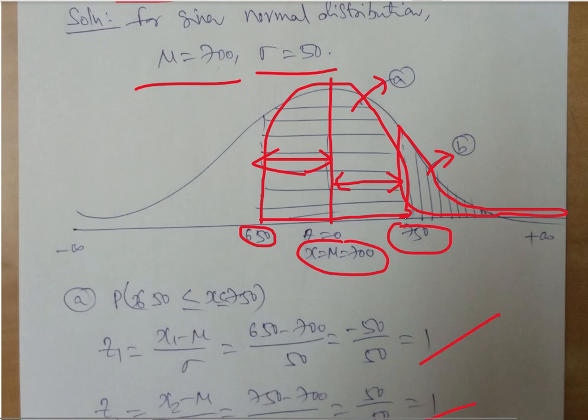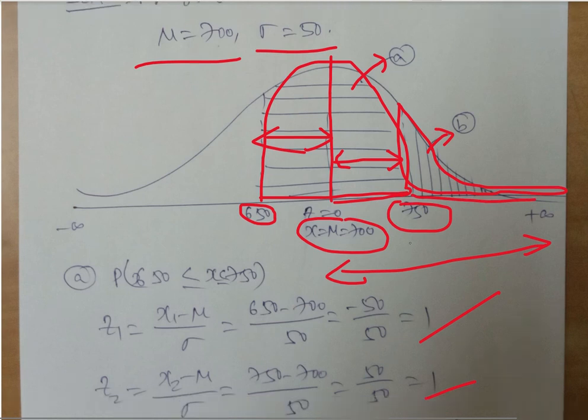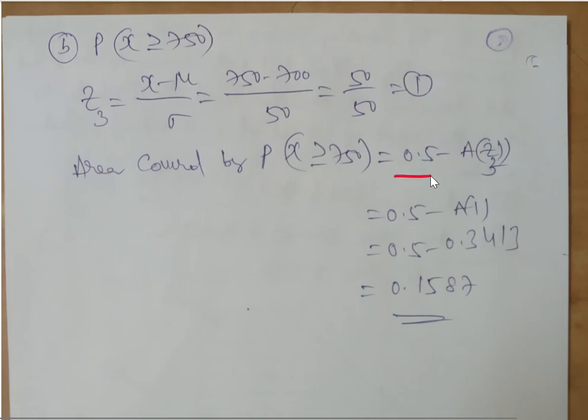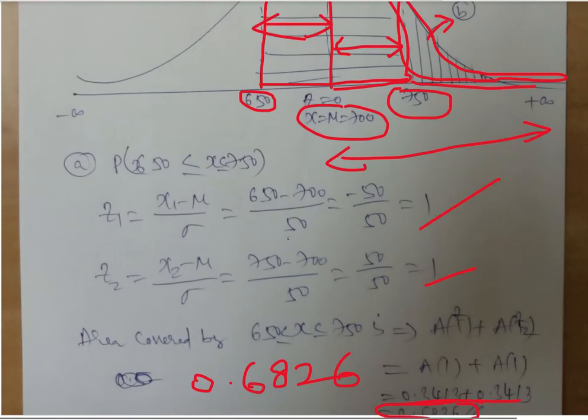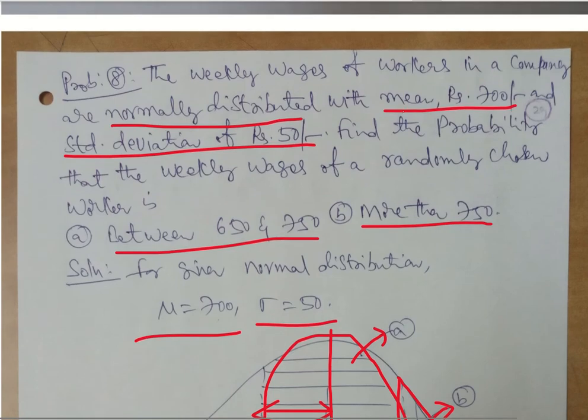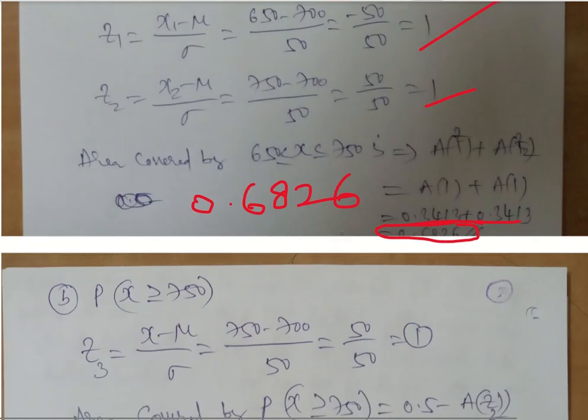Now what are we supposed to calculate? The second one, greater than 750. Above this we don't know directly, but I can easily calculate it because the total is 0.5. This portion is known to us, we just calculated it: 0.3413. So 0.5 minus this will give you the probability above 750, which is 0.1587. They asked us to calculate the probability, and we have calculated it.